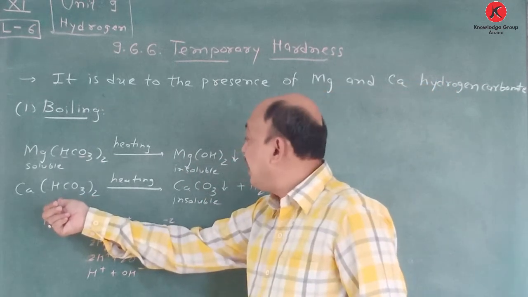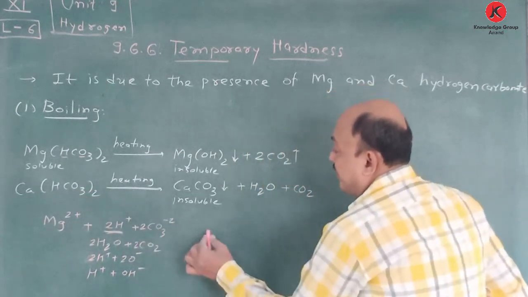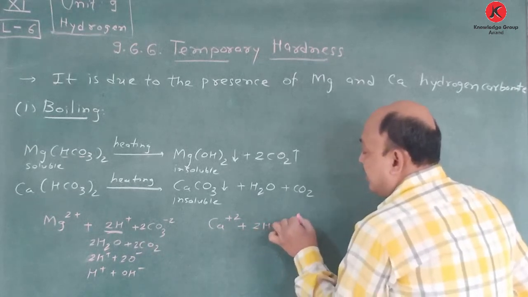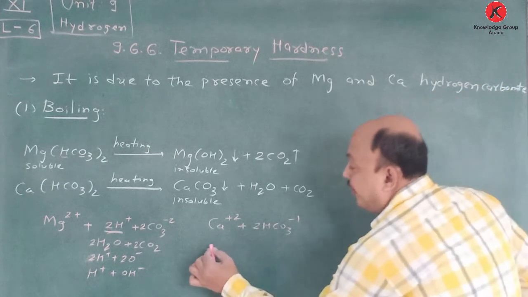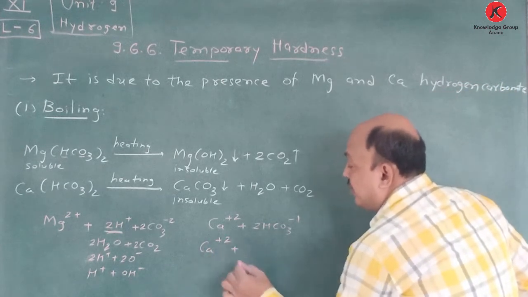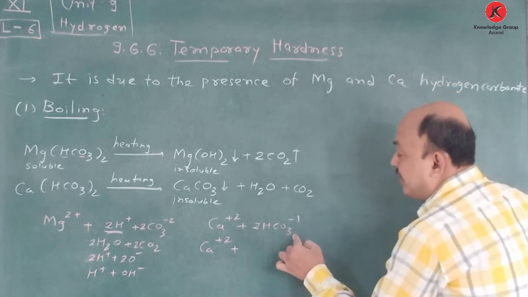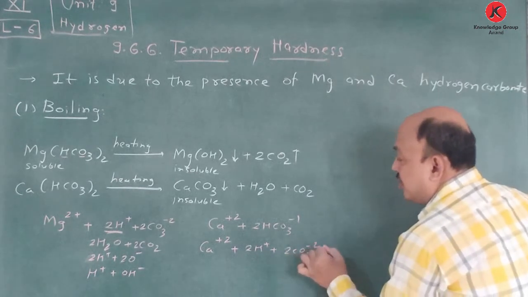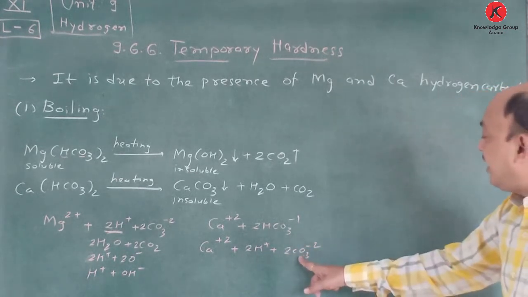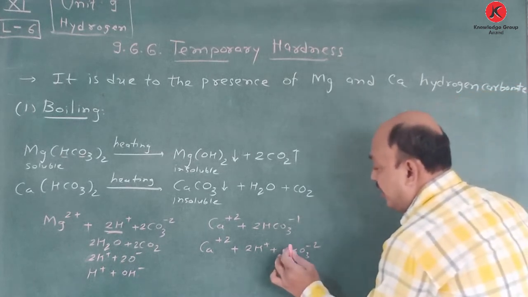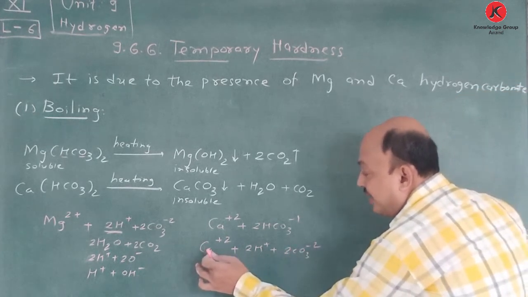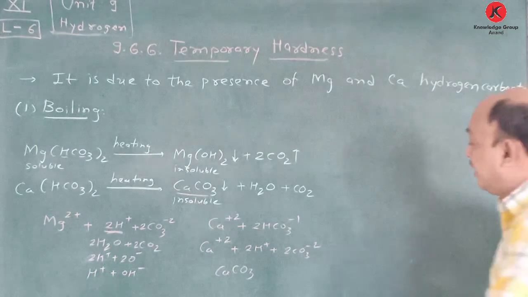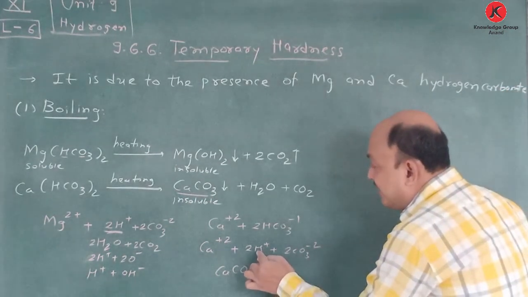Another, calcium hydrogen carbonate. This is very easy, because suppose we write here Ca plus 2 plus 2HCO3 minus 1, and therefore we have to write Ca plus 2 plus here 2H plus CO3 minus 2, which is nothing but twice H plus 2CO3 minus 2. Suppose we take here 1 CO3. So here 2 CO3 minus 2 is there. 1 CO3 reacts with this Ca plus 2. So it produces CaCO3, which is insoluble. So here 1 CO3 is gone and another twice H plus is there.